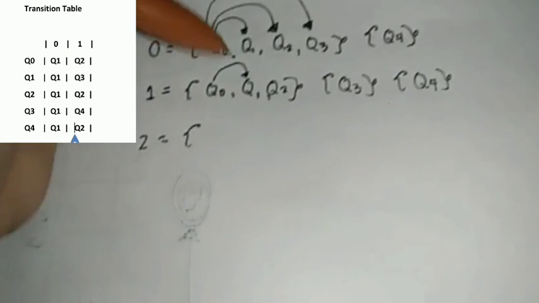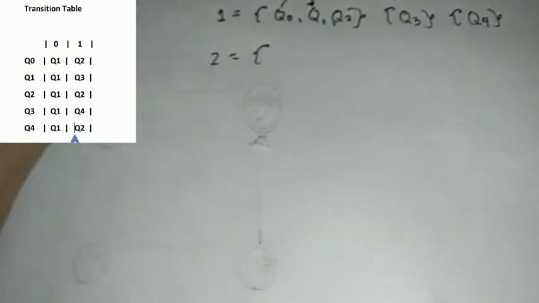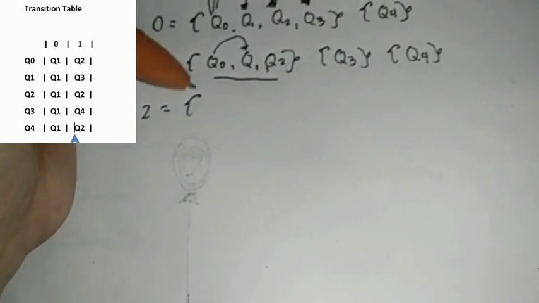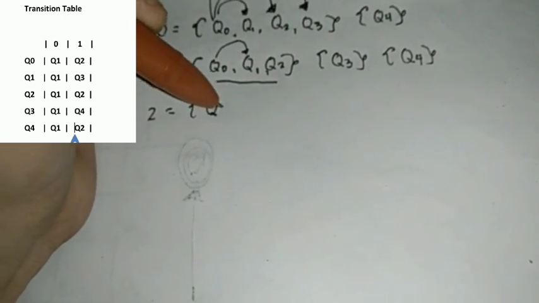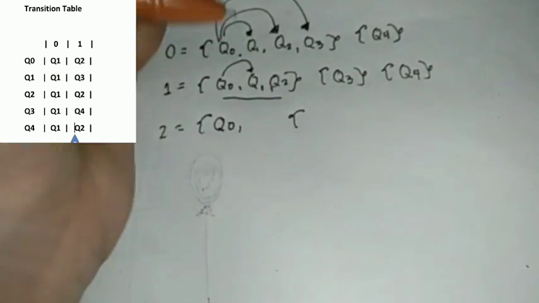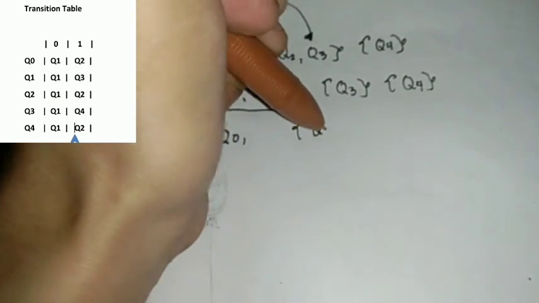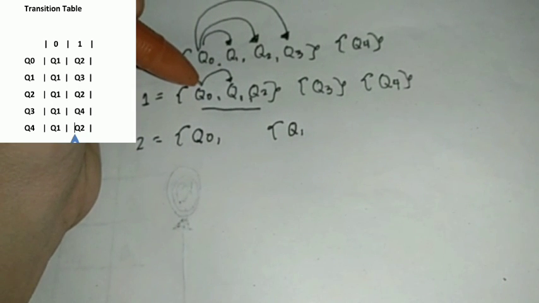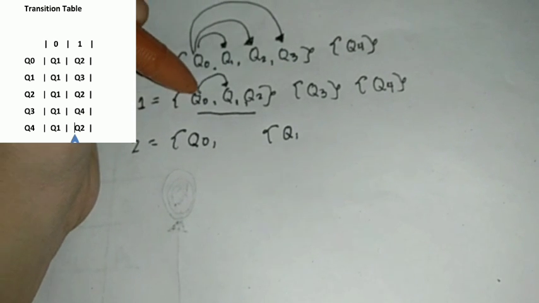So we need to do the same process that we did earlier. We need to compare Q sub 0 and Q sub 1. Q sub 0 given 0 is Q sub 1. Q sub 1 given 0 is Q sub 1. They're still in the same set. Q sub 0 given 1 is Q sub 2. Q sub 1 given 1 is Q sub 3. Now, they're not in the same group anymore, so we need to distinguish Q sub 1 from the group.